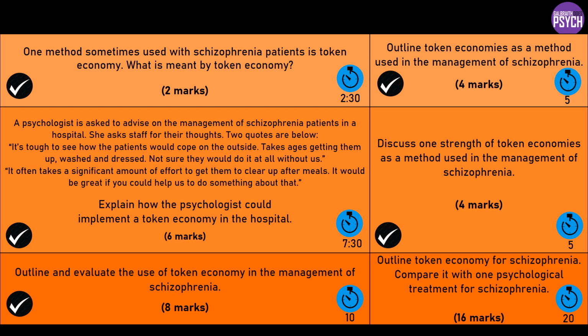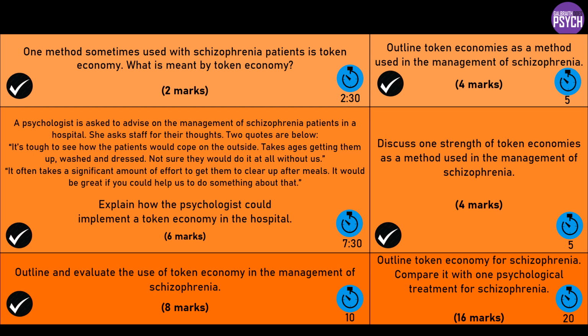You could have a discussion about research support. You could say there's maybe little evidence for the long-term effectiveness of token economy, whereas for CBT, there's a lot more research supporting it. What else could you talk about? You could talk about maybe the utility, or how useful these things are. For a third point, you could talk about how token economy is only useful or only possible with patients in a more controlled setting like a hospital ward.